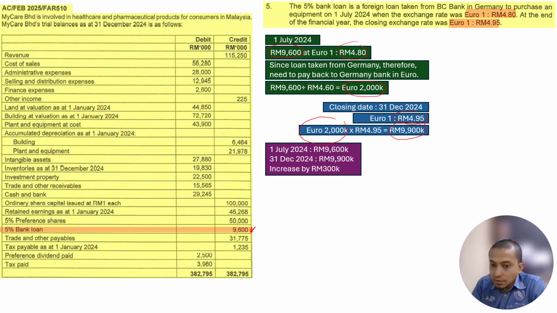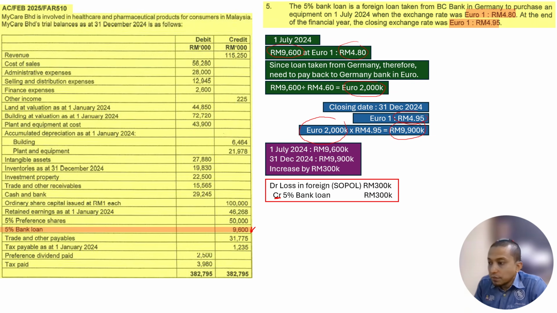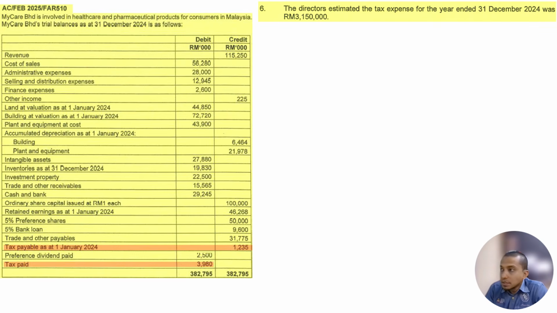So an increase in loan, is it good or not? Increase in loan, so credit side, 5% bank loan by 300,000, credit side because the loan increases. And the debit side is a loss because expenses are recorded on the debit side. So it is a loss in foreign exchange, which we transfer to SOPL by 300,000. Okay, the next one, number 6.